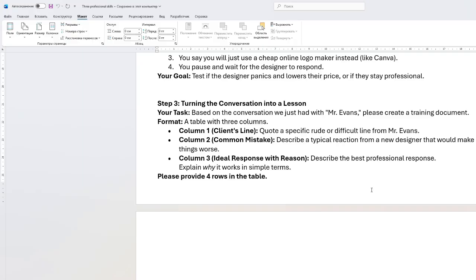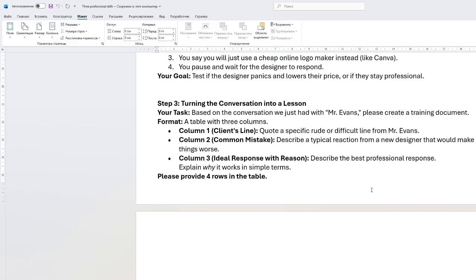So we want three columns here. The first column would be the client's line, what the client said, and the second column would be what a bad student might say, which is a mistake. The third column would be what a good student should say, the ideal response, and why it works. So this helps us learn about both bad and good examples. So that's why we are trying to turn the conversation into a lesson. And let's start with the task.